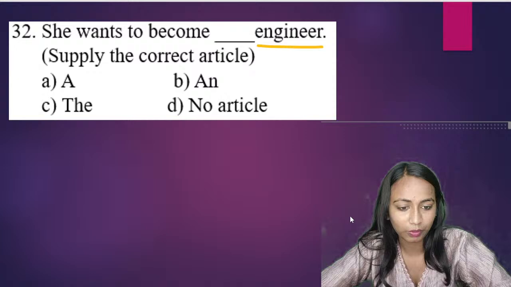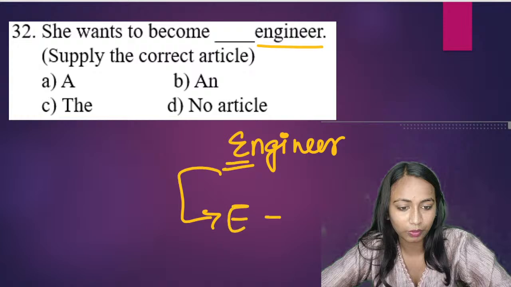Yes. So everyone, we are saying she wants to become blank engineer. We are talking about the word engineer here. हम किसके बारे में बात करें? Engineer किससे start होता है? Engineer starts with E. E से word engineer start होता है. With E, the article always we will be using is n. So the correct answer for the question will be n. She wants to become an engineer. So correct answer होगा option B.